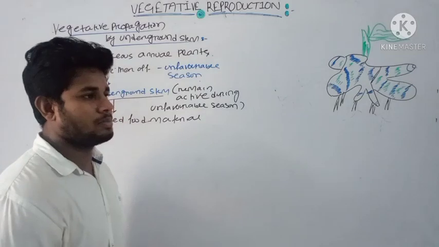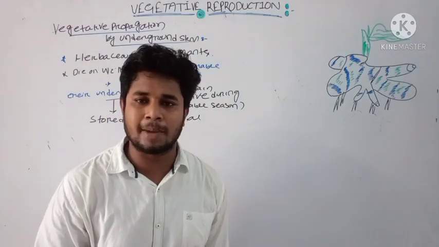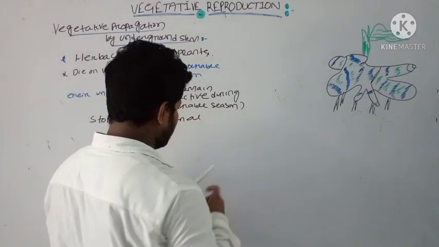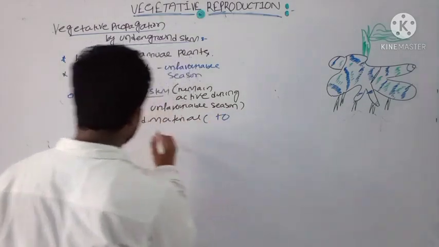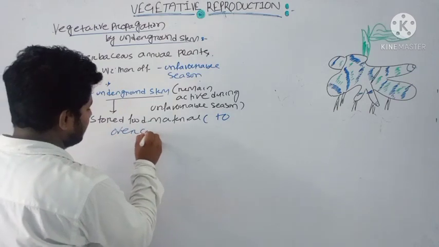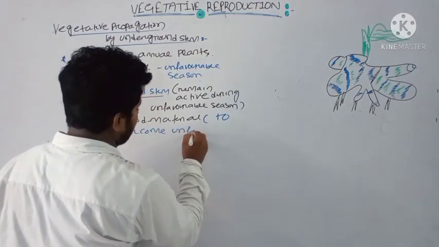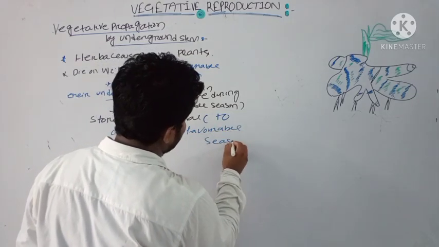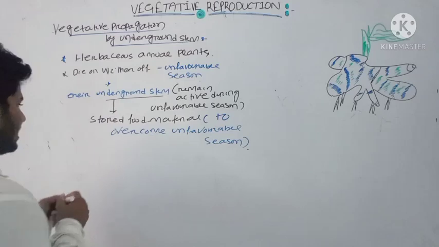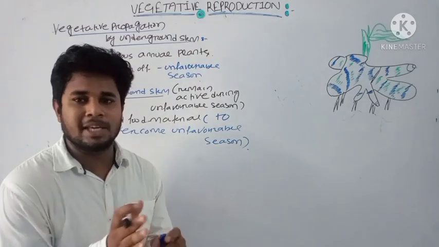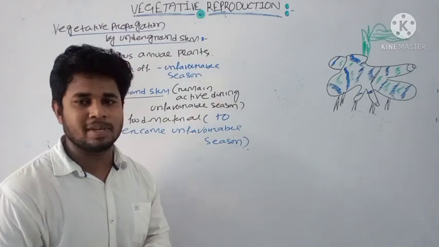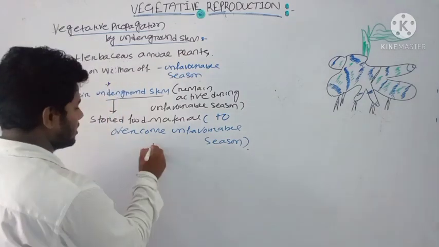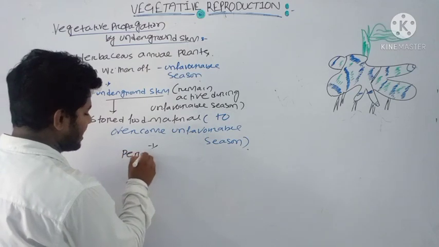This food material will help the underground stem to overcome the unfavorable season. And clearly this stored food material, which helps the underground stem in the process of overcoming the unfavorable period, is known as perennation. Okay, perennation.